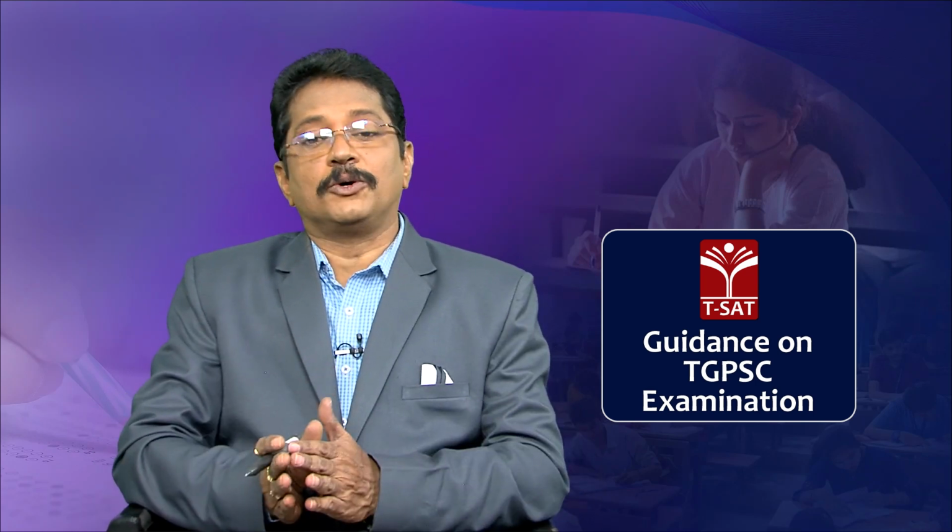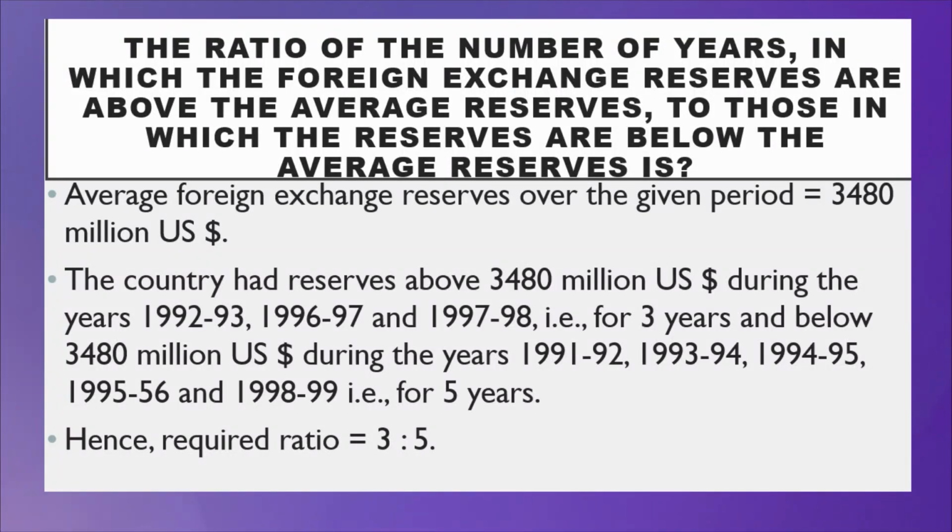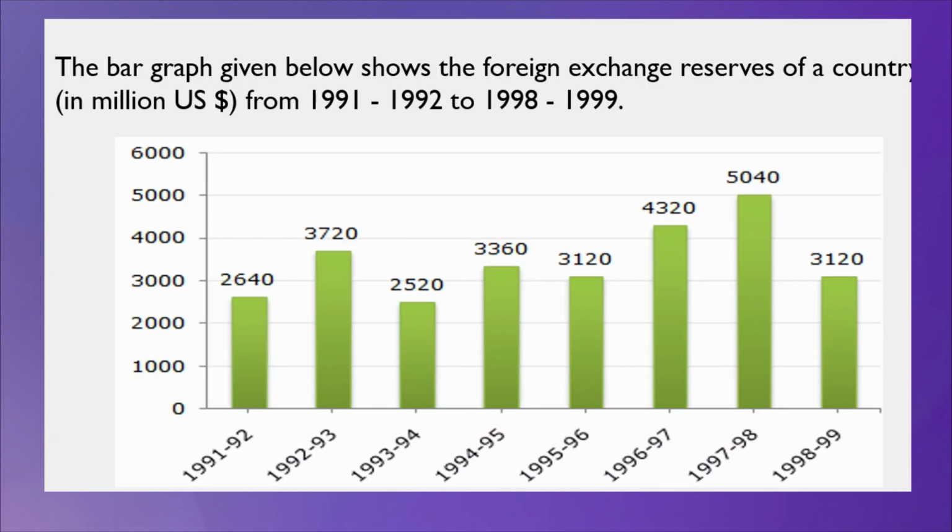So, for above and below, first you have to find the average reserves of the foreign exchange. That is very, very important. What is an average? Average means the sum of the quantities divided by the number of quantities. So, here, just see the diagram: we have 2,640 plus 3,720 plus 2,520 plus 3,360 plus 3,120 plus 4,320 plus 5,040 and 3,120. You have to add all these, and how many years are here? 1, 2, 3, 4, 5, 6, 7, 8.